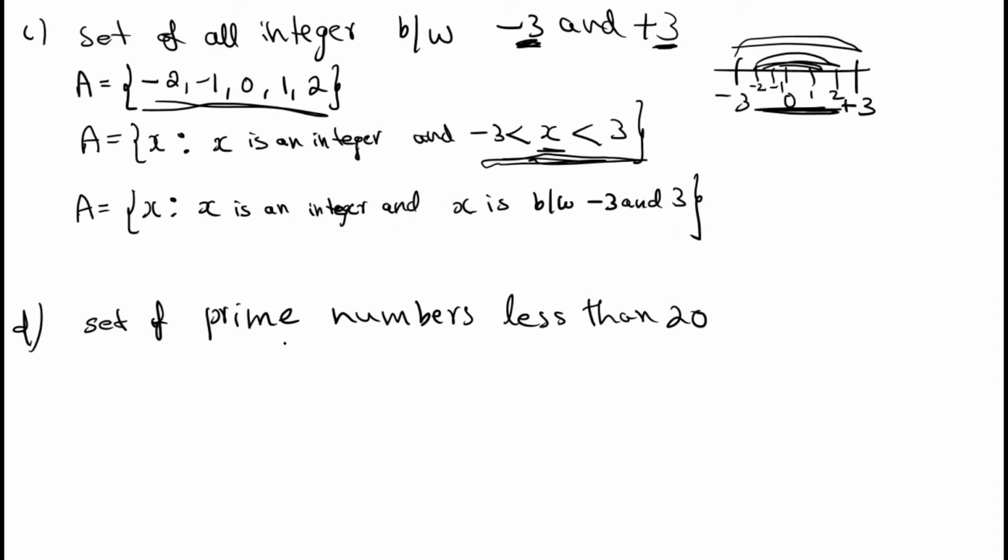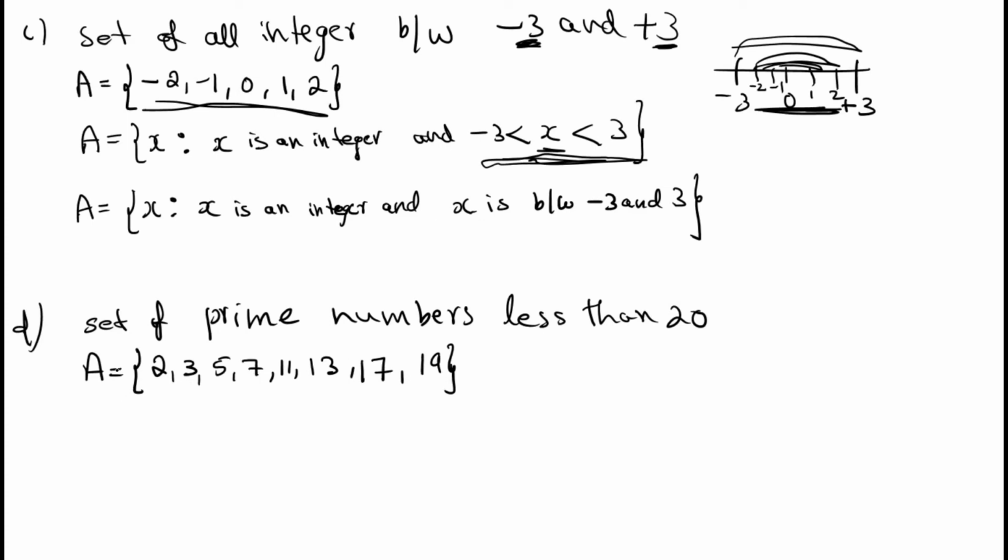Next, see set of prime numbers less than 20. You need to write the set of prime numbers less than 20. I'll take set A is equal to prime numbers. It starts from 2, right? 2, 3, 5, 7, 11, 13, then 17, 19. Only this much, since you need to write the prime numbers.